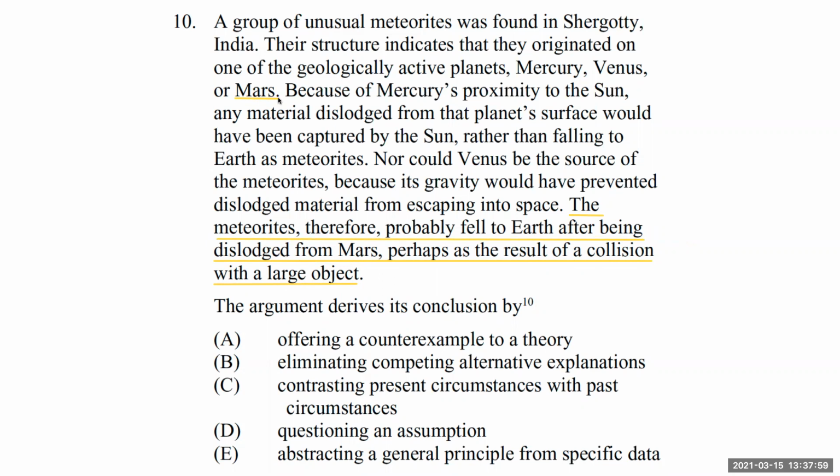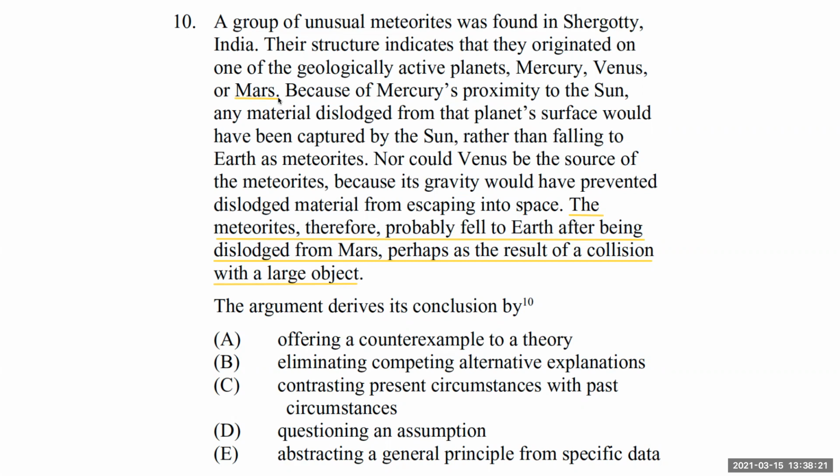So, eliminating Mercury. They say because of Mercury's proximity to the sun, material that comes from Mercury would have been captured by the sun. Wouldn't have fallen to Earth as a meteorite. It would have literally just gotten sucked into the sun and burned to death. Great. So we know it's not Mercury. That's half the battle. So why is it not Venus?